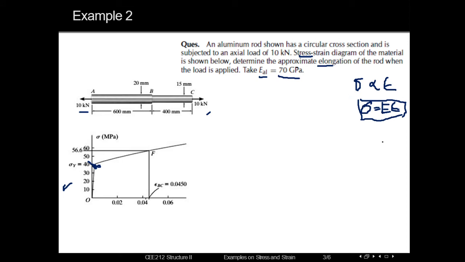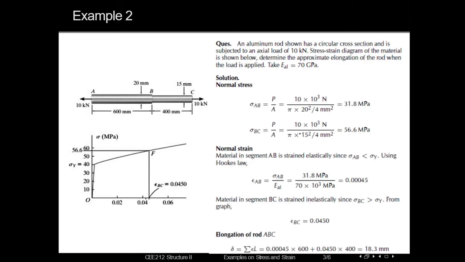We also know one more thing: strain is simply equal to the change in length, that means the amount of deformation. Change in length is sometimes expressed by delta. So strain is the change in length delta divided by the initial length. So now let's calculate those values.